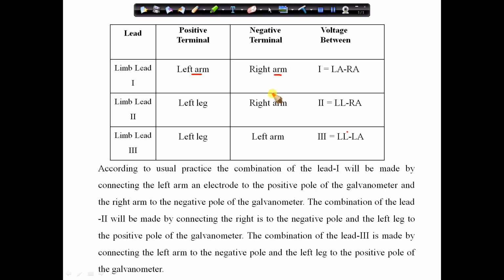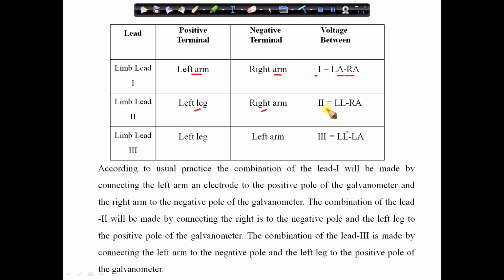So you can say the potential difference or the voltage difference I is equal to LA minus RA. LA means left arm and RA means right arm. The second limb lead is connected to the left leg and right arm.